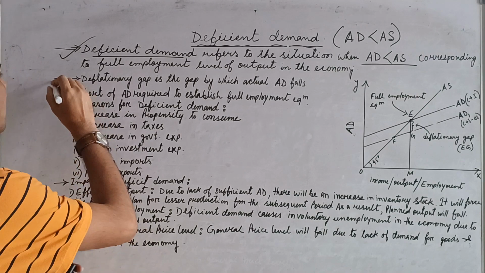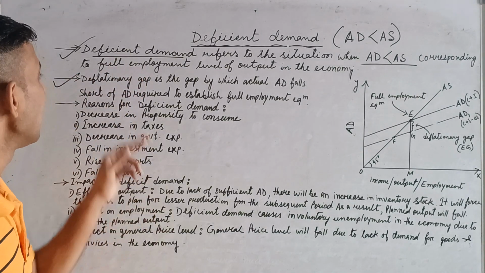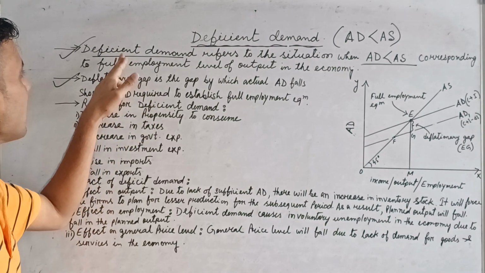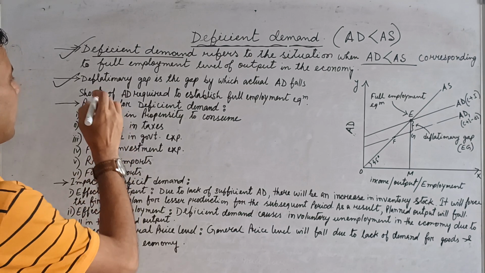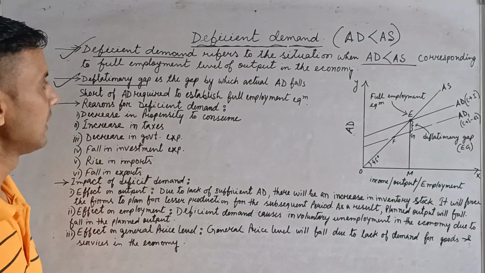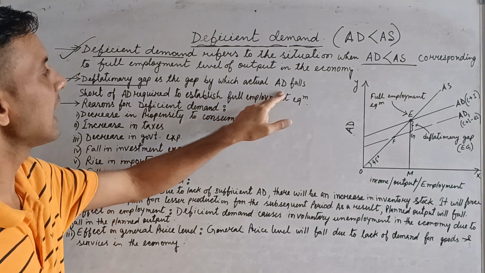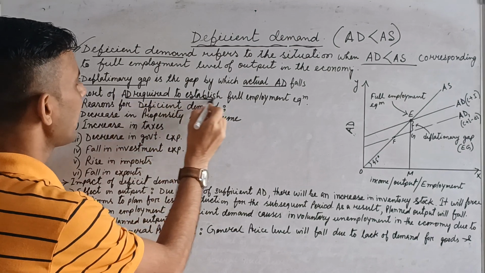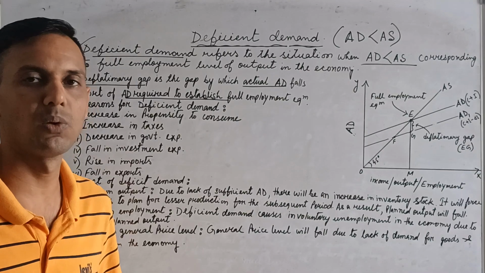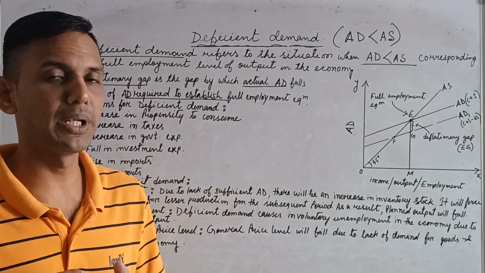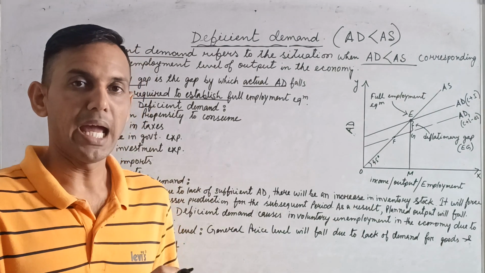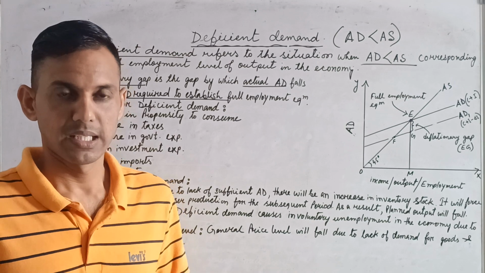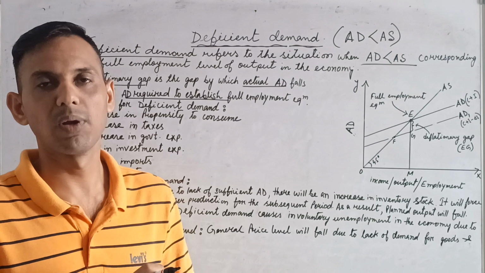Now you see, because of this deficient demand, a deflationary gap arises. Clear? What is a deflationary gap? The gap by which actual AD falls short of the AD required to establish the full employment equilibrium. It means the gap between the actual AD and the AD required for full employment. This gap is called the deflationary gap.